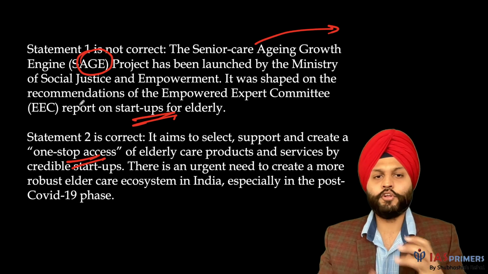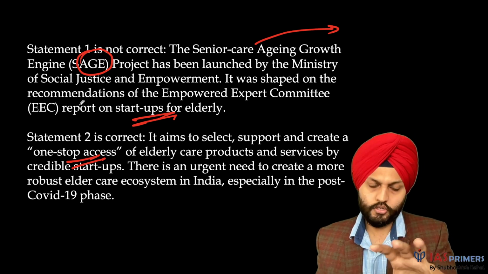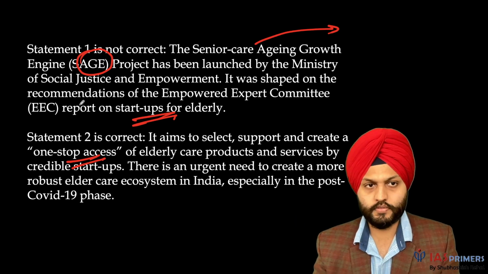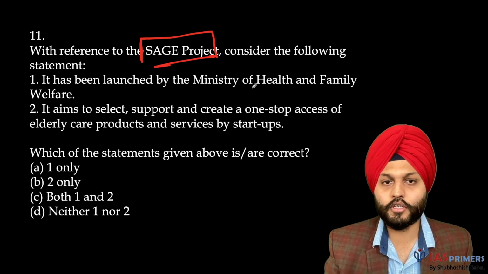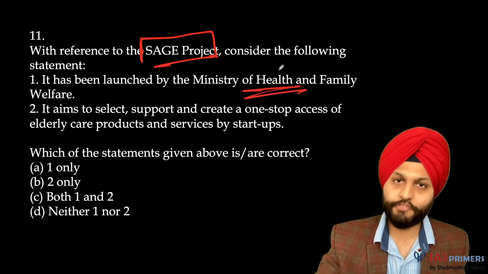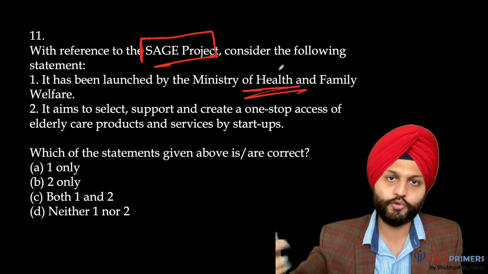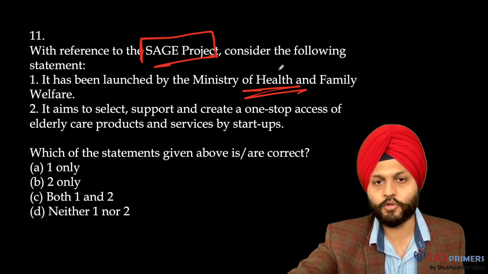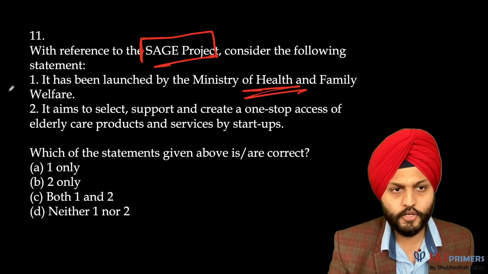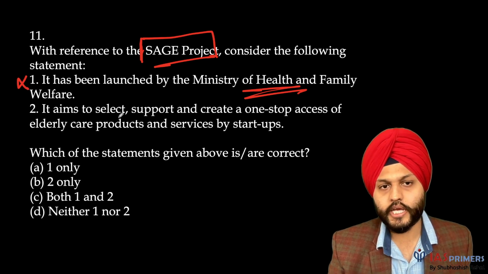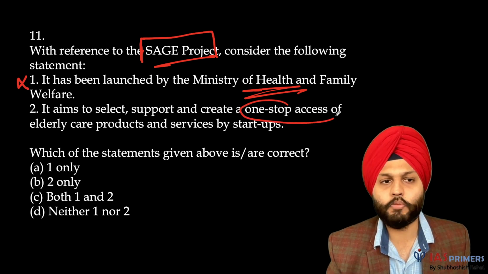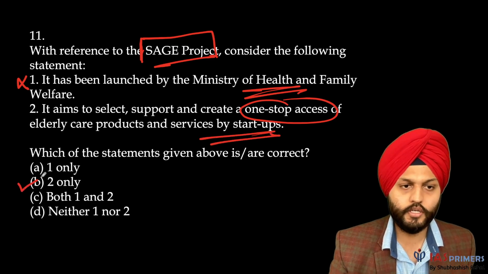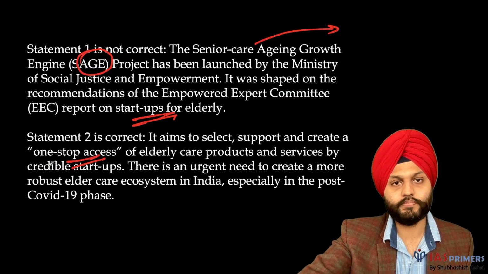Now, if we know that it is for startups for elderly and all, then it should not be the Ministry of Healthcare. Ministry of Healthcare is not into this domain. We have another, the Ministry of Social Justice, which looks into all this. Accessible India and all those are actually part of the Ministry of Social Justice. So 1 is wrong. It aims to select, support, and create a one-stop access of elderly care products and services by startups. This is obviously correct. So B is the answer.